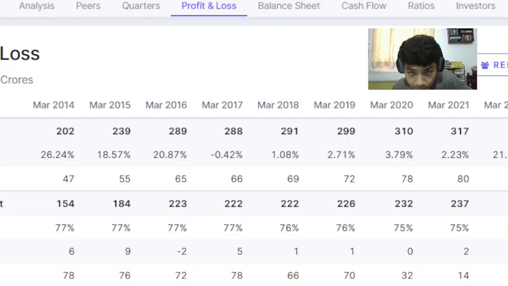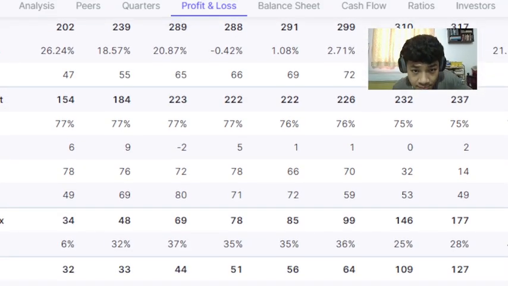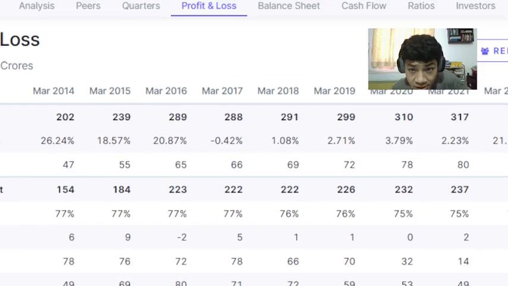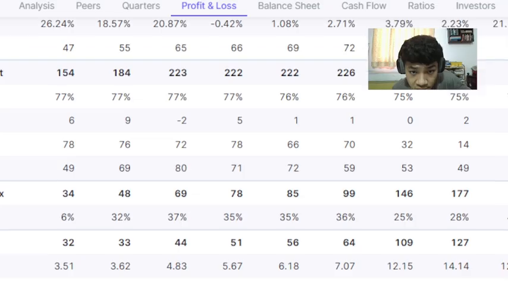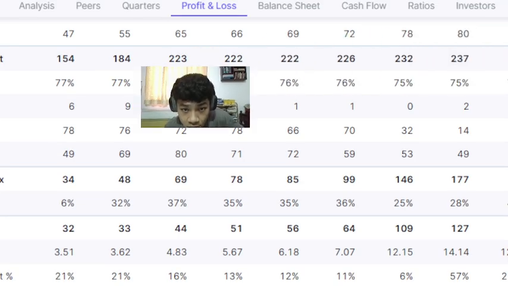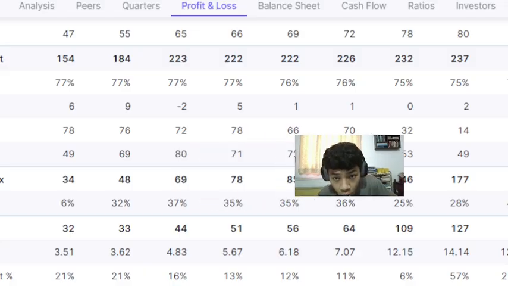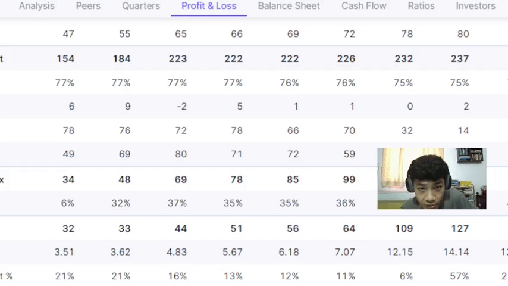So first we have massive growth, then a period of almost no growth, stable from 288 crores to 317 crores. At that same time, from 2017 to 2021, we had no sales growth. The net profits went from 51 crores, below me, 51 crores, all the way to 109, 127 crores.